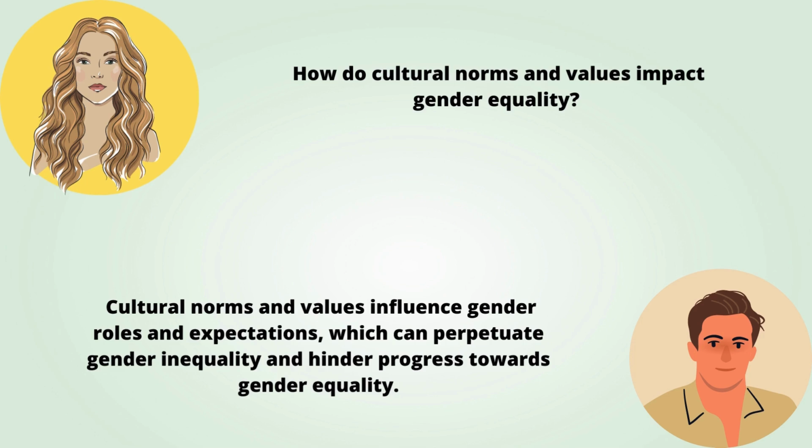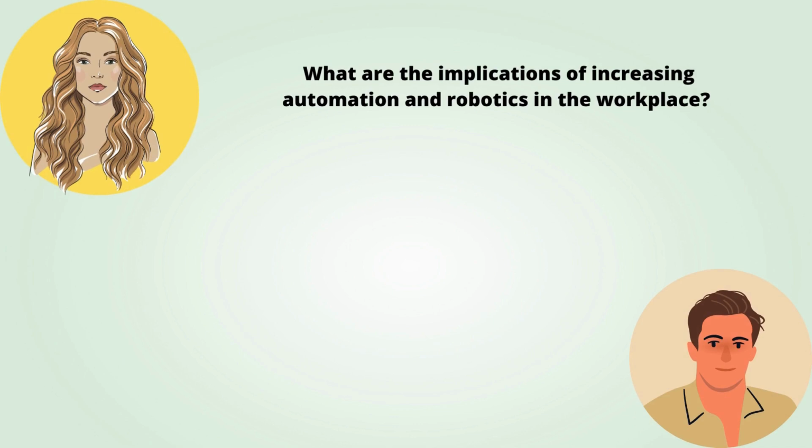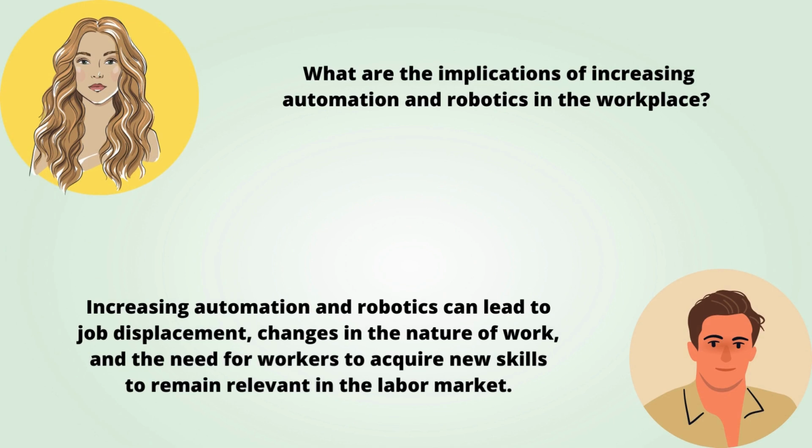Cultural norms and values influence gender roles and expectations, which can perpetuate gender inequality and hinder progress towards gender equality. What are the implications of increasing automation and robotics in the workplace? Increasing automation and robotics can lead to job displacement, changes in the nature of work, and the need for workers to acquire new skills to remain relevant in the labor market.